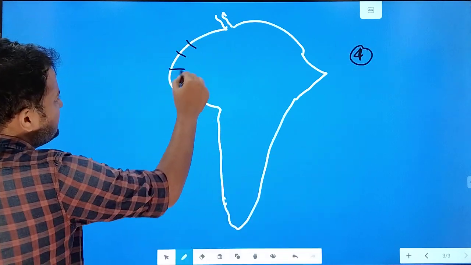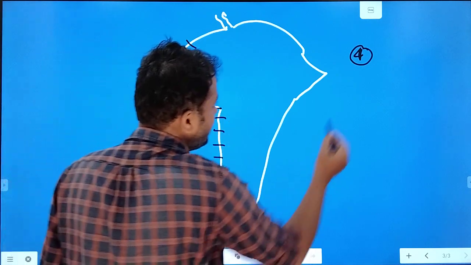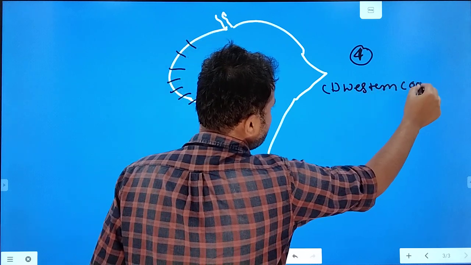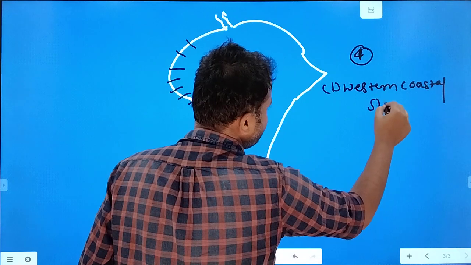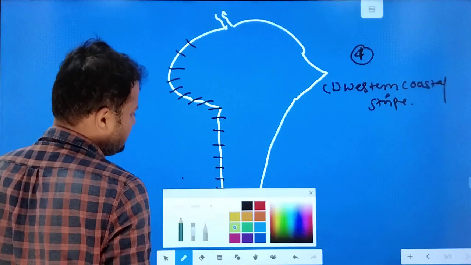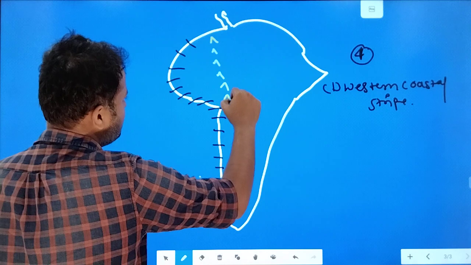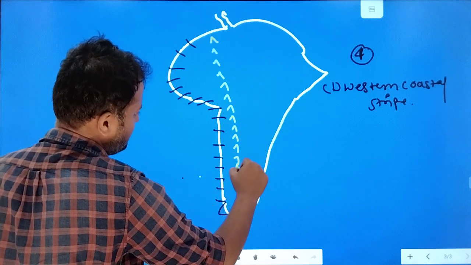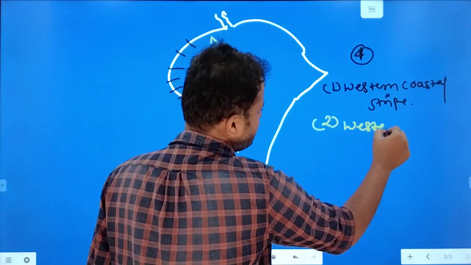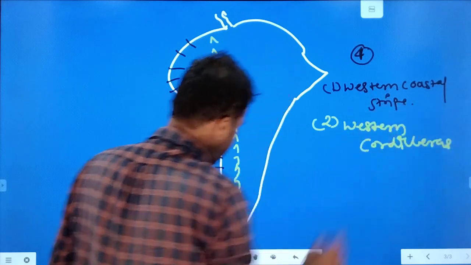First one is this part. It is known as the Western Coastal Strip, right? Then this is the second portion. It is called the Western Cordilleras, right?